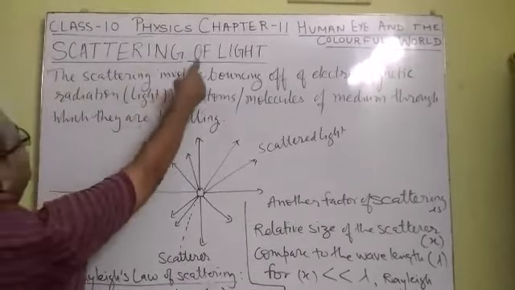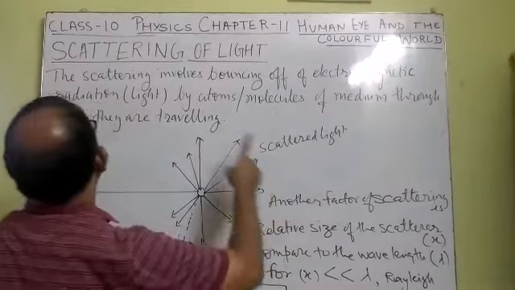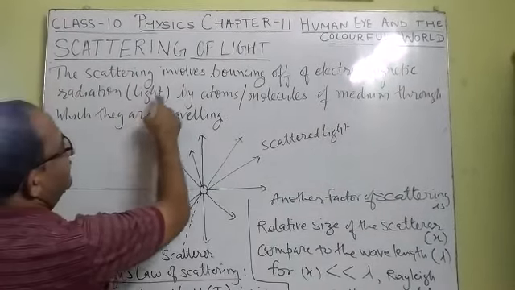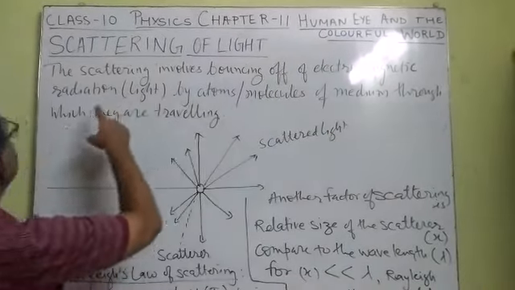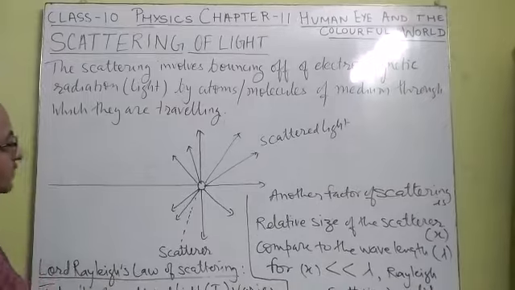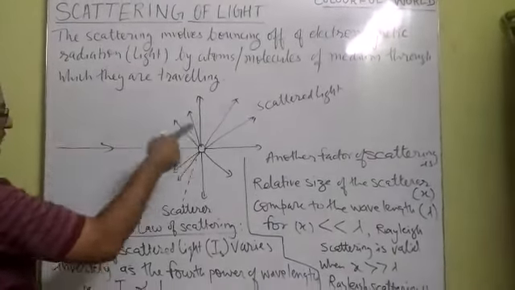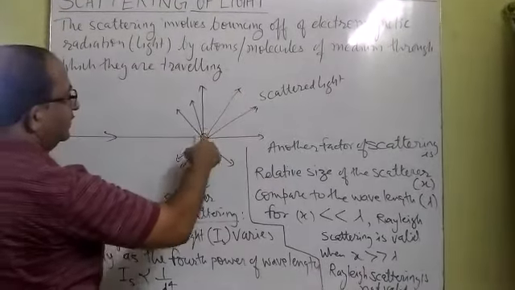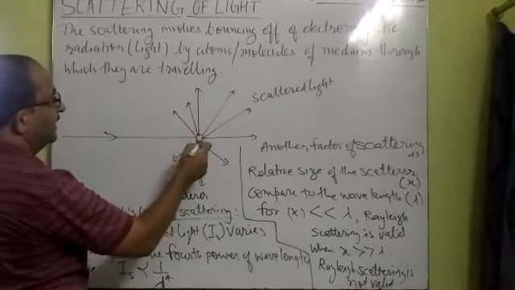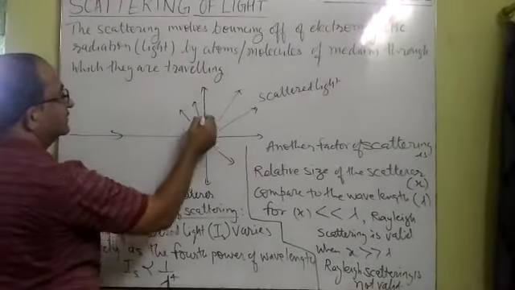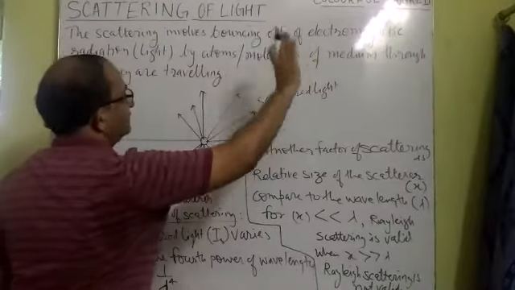We begin with the scattering of light. Scattering involves the bouncing of electromagnetic radiation, like light, by atoms or molecules of the medium through which they are traveling. You can see in the picture the ray of light coming from the source, suppose sunlight. If it falls on a big particle like a dust particle or a water molecule, then some part of the light bounces in this direction, and some parts bounce in the other direction.